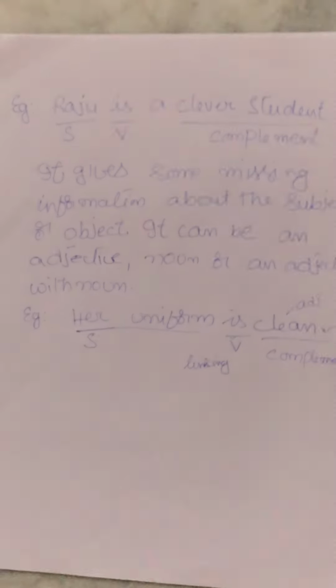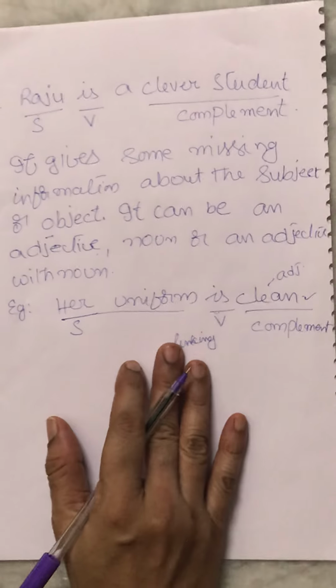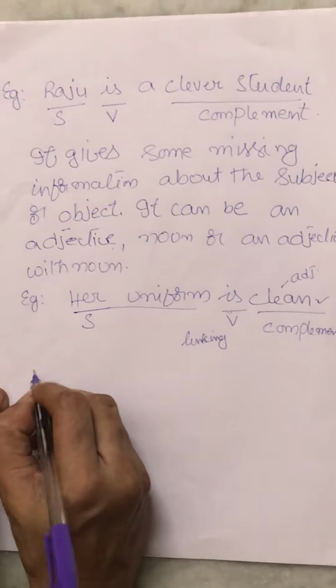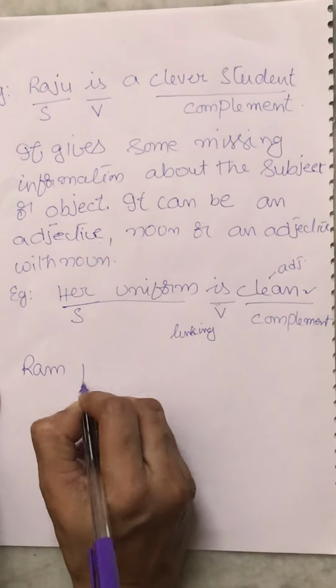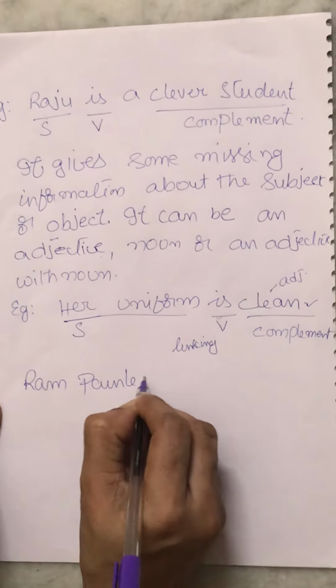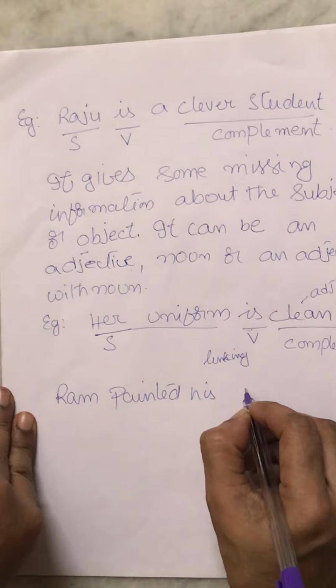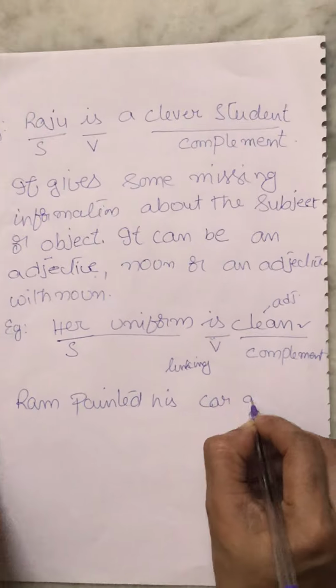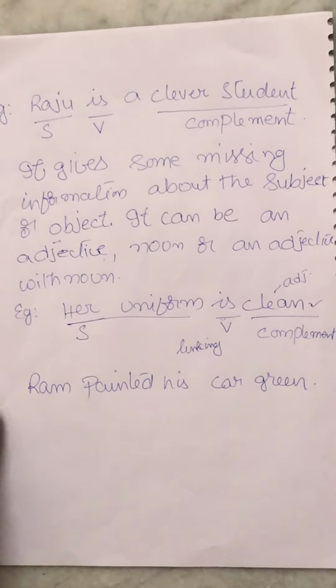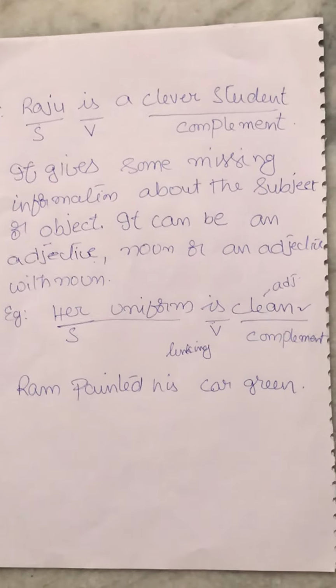Now we will see another example. Ram painted his car green. Okay, Ram painted his car green.